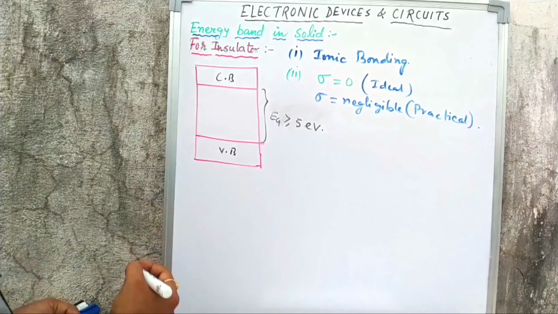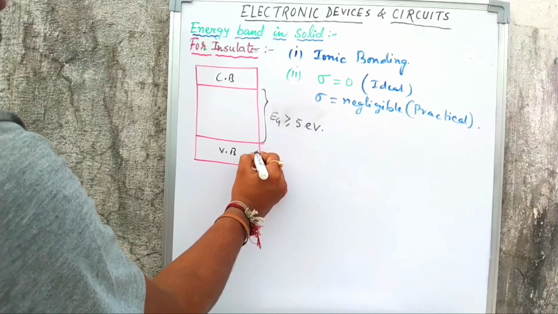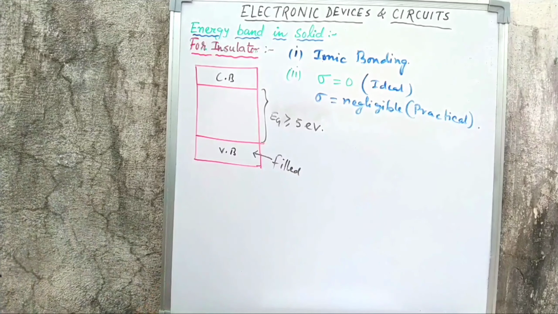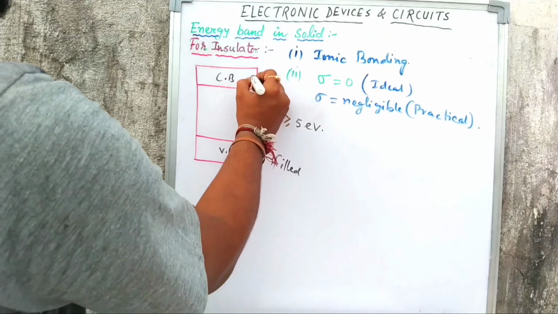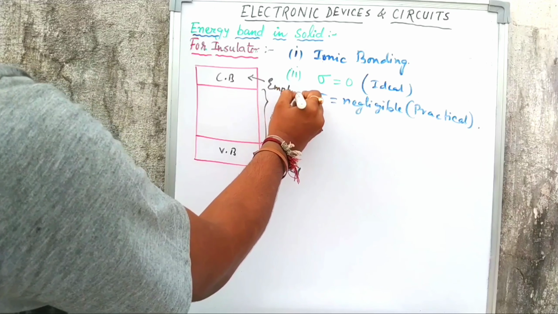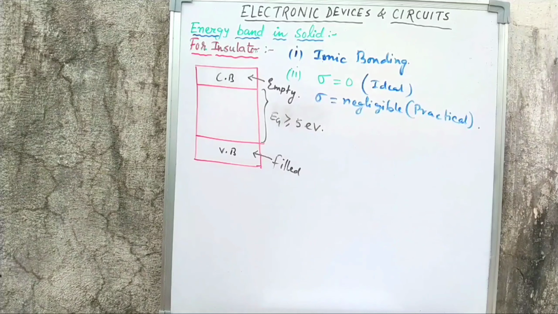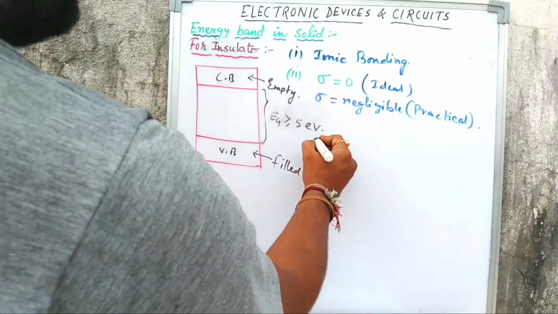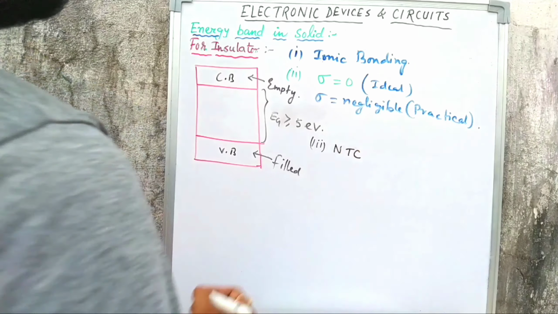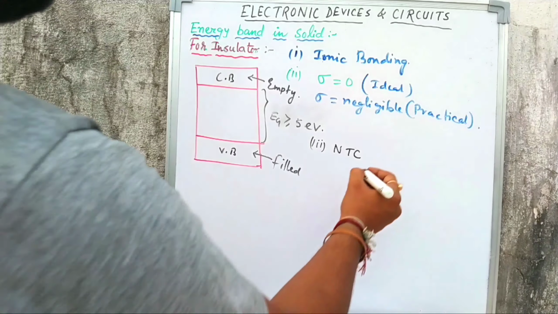Why is it not allowing conductivity? Because all the electrons are present here, so the valence band is completely filled, but the conduction band is completely empty. As it is empty, no electrons are available in the conduction band. That's why it is not allowing any electron to flow through them. And the third point is that it has a negative temperature coefficient of resistance, NTC of R.